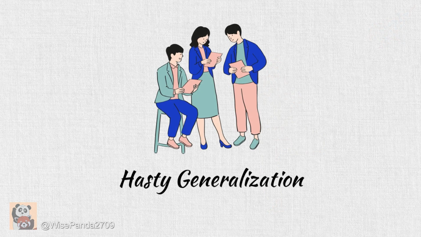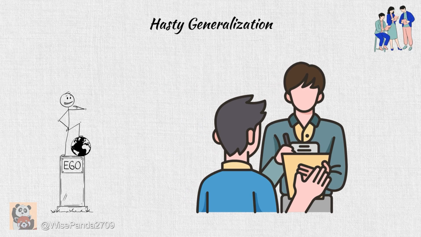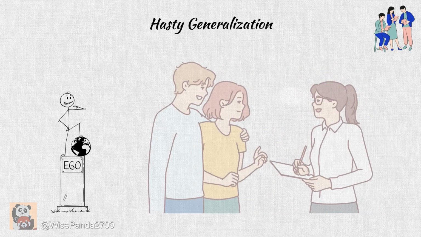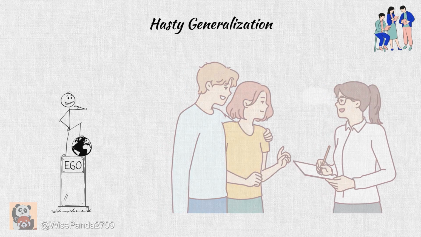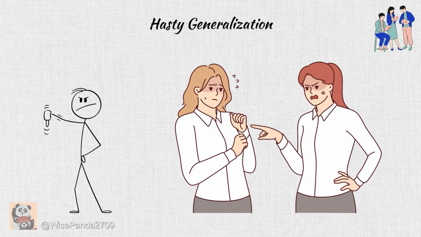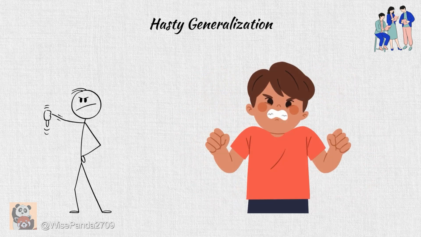Hasty generalization. The hasty generalization fallacy occurs when someone draws a broad conclusion about an entire group or issue based on a sample that is too small or unrepresentative. Example: I'm dating someone from City A. People from City A are very rude. I've met a few people from there and they were all rude.